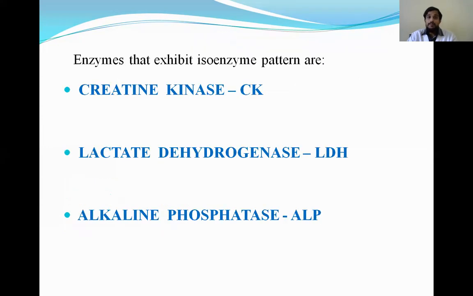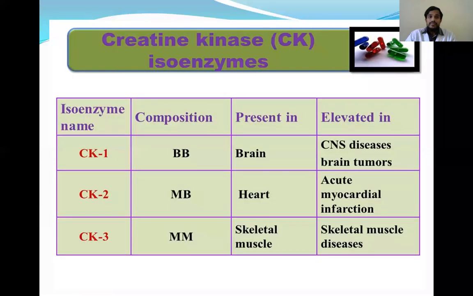And coming to the important isoenzymes which are useful in the diagnosis: creatine kinase CK, which is also known as creatine phosphokinase CPK, anything is same; lactate dehydrogenase or LDH; and alkaline phosphatase or ALP. These are the commonly used diagnostic enzymes which have isoenzymes.